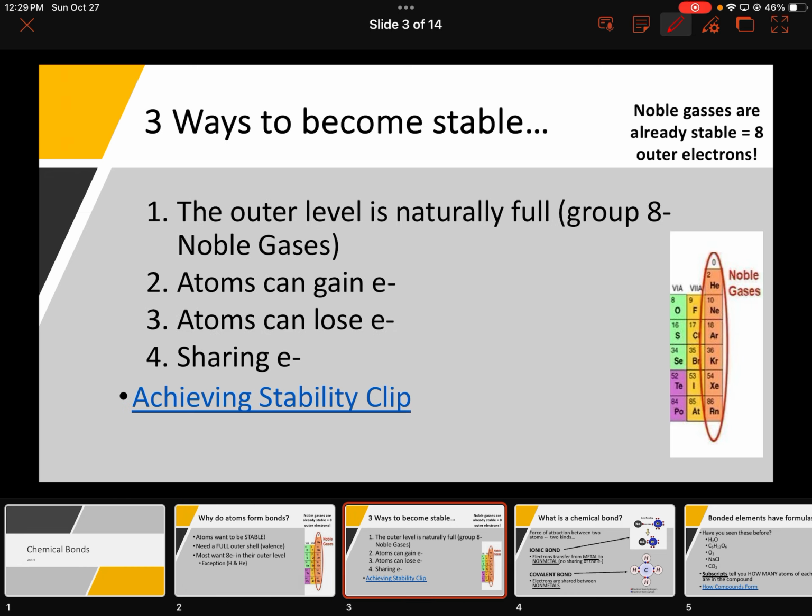The ways that they become stable, well, first method right here, you're a noble gas, you're already stable, you have a full outer energy level. But then we're going to look at atoms gaining electrons, atoms losing electrons, atoms sharing electrons. Those are the 3 ways that atoms can have a full outer energy level.